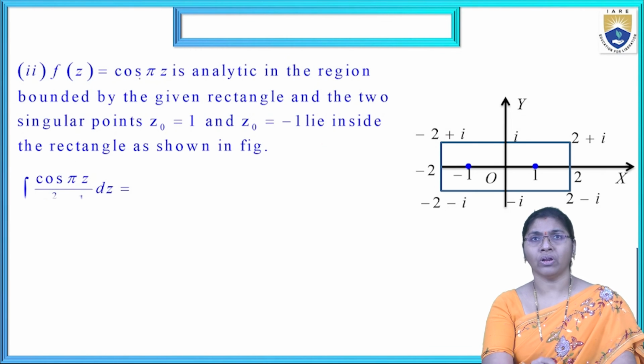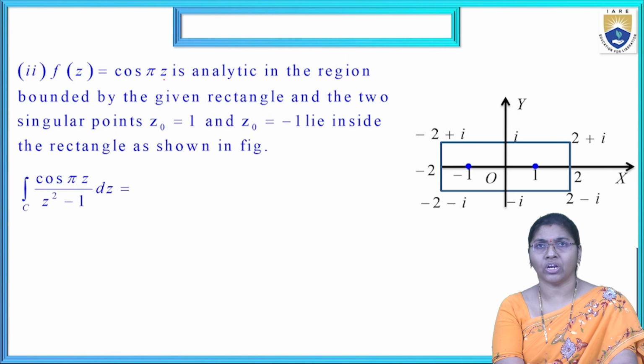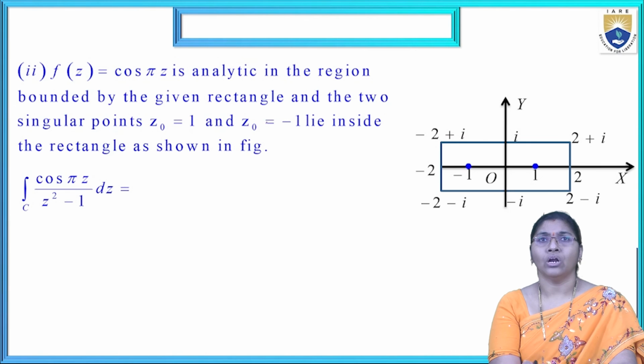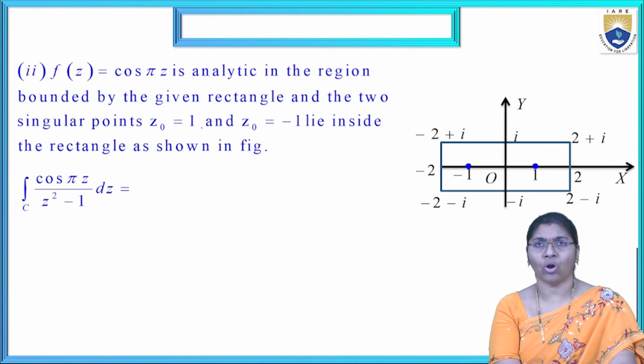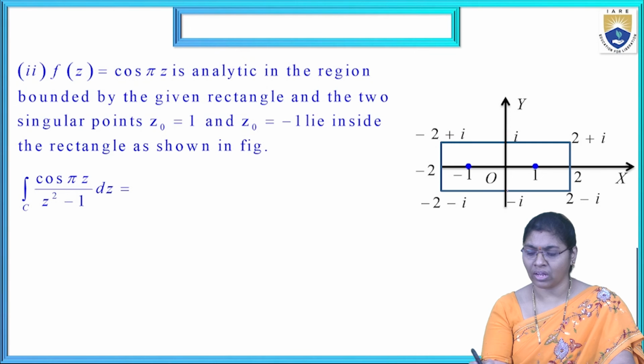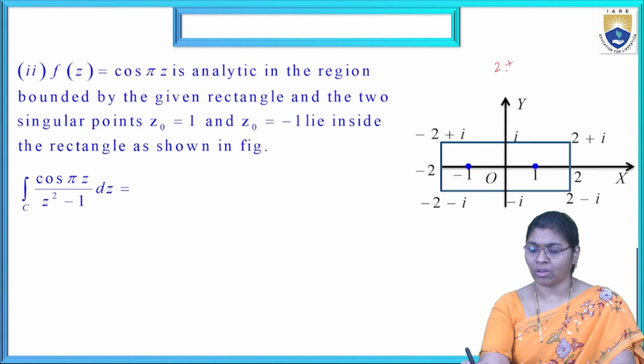Now the second part, this is the important one. F of z equal to cos pi z is analytic in the given region, the boundary region. Now the rectangle has the two singular points z naught equal to 1 and z naught equal to minus 1. The given value is 2 plus or minus i, minus 2 plus or minus i.